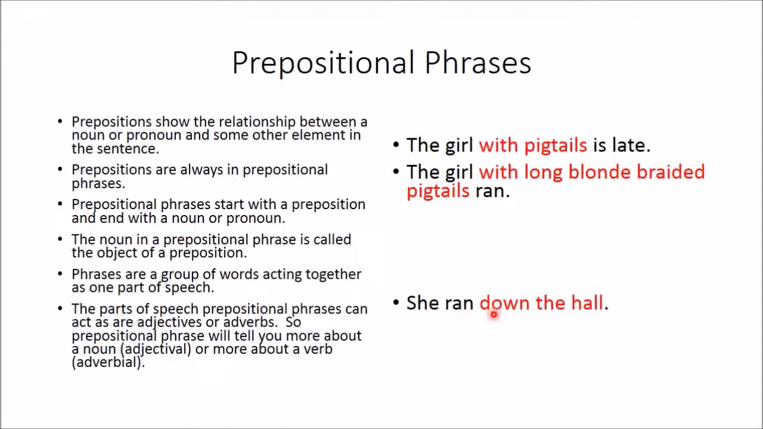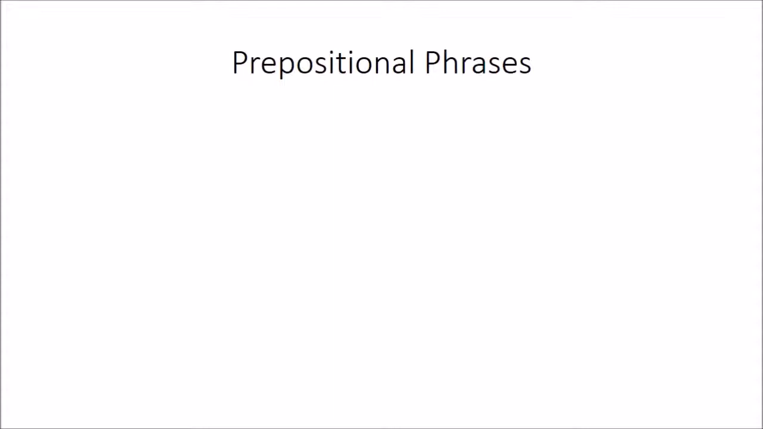She ran down the hall. So she ran, right? The girl with long blonde braided pigtails ran. She ran down the hall. Down the hall is a prepositional phrase, down being the preposition, hall being the noun, and ran is a verb, right? And so because down the hall is describing a verb, it is acting as an adverb.